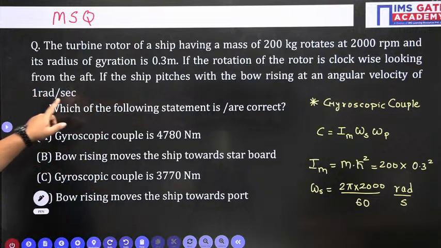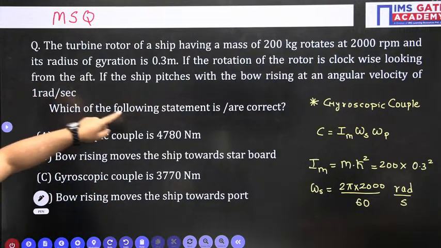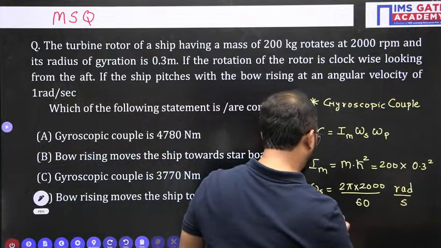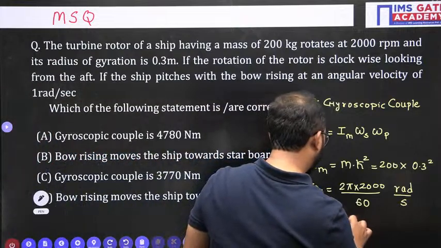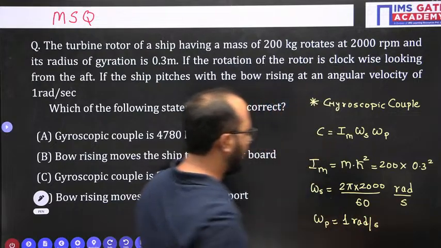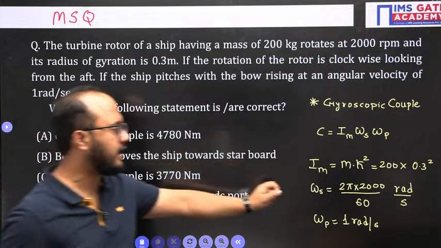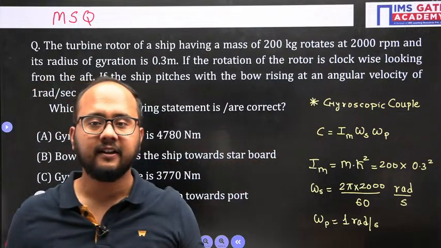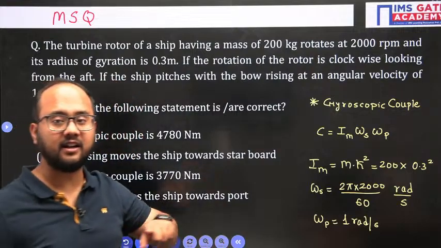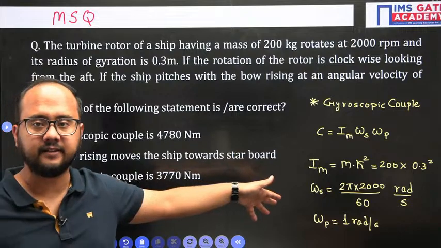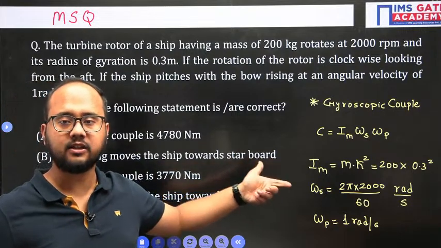What about the precession velocity? See, the ship pitches with the bow rising at an angular velocity of 1 radian per second. Directly omega p they have given, 1 radian per second. So all the values are given, and easily you will get the gyroscopic couple. Now tell me, Rahul, your answer is correct, but apart from that, which option is correct? Because it is an MSQ problem.